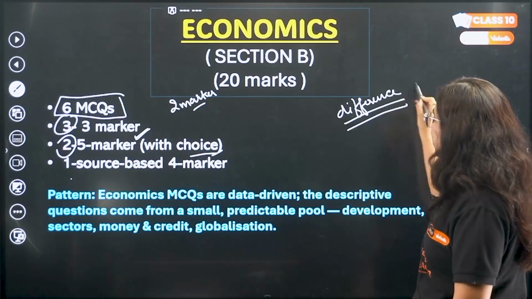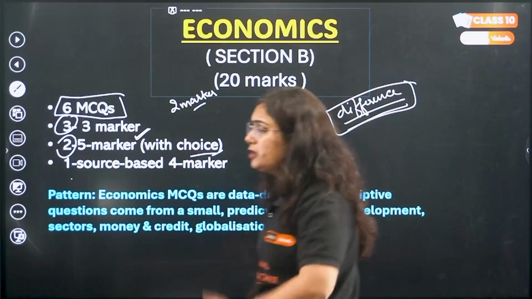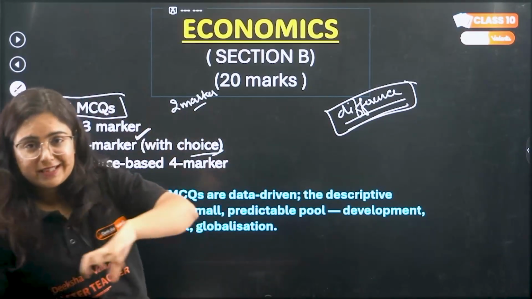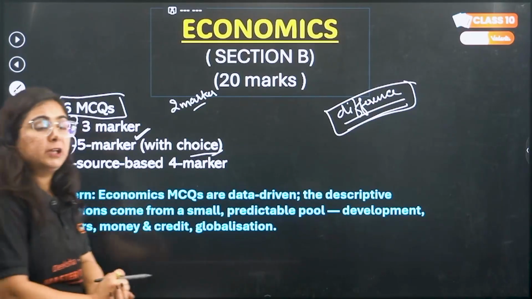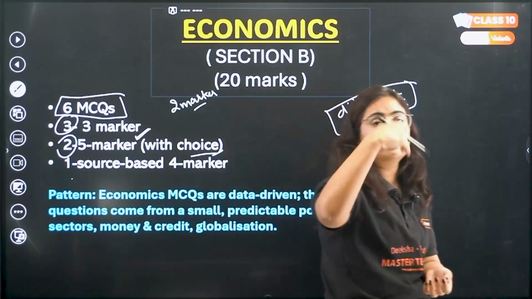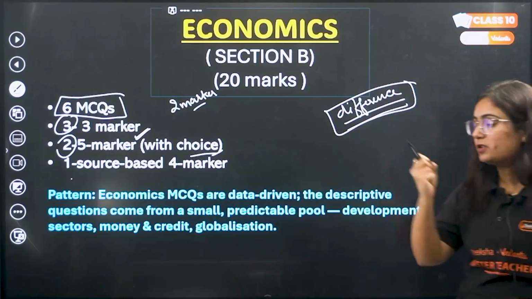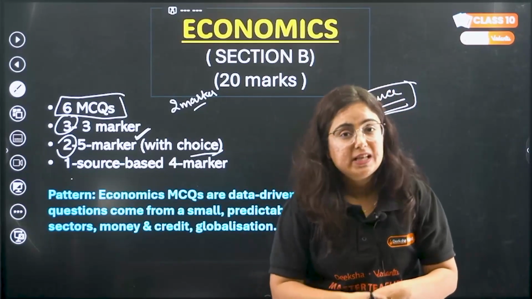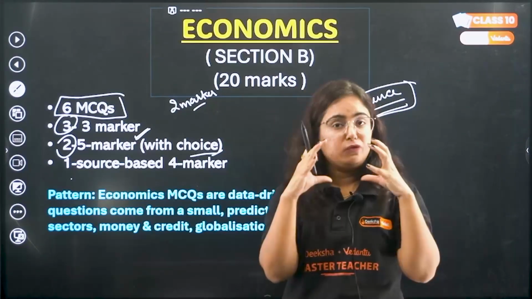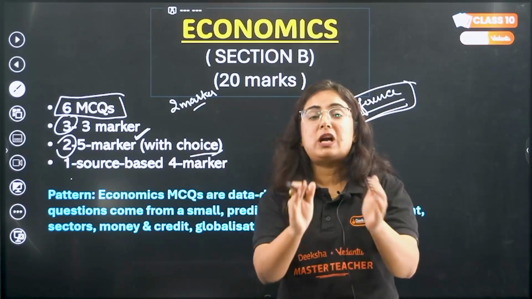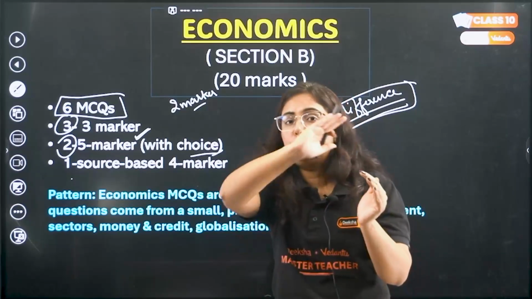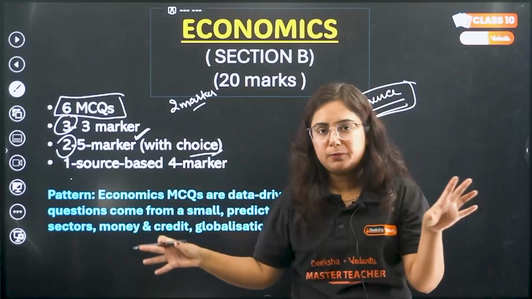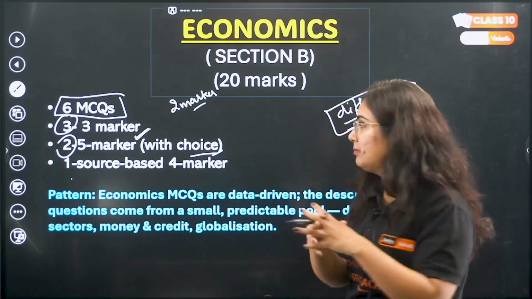Difference based questions can come, like differentiate between primitive subsistence and intensive subsistence farming, or differentiate between certain crops, certain soils, or World Development Index or HDI. So be prepared for difference based questions. Money, credit and sectors is a very high weightage chapter. Those 2 chapters are going to give you around 10 to 13 marks for sure. So grab that first, mark it up first and secure those 15 marks for sure.